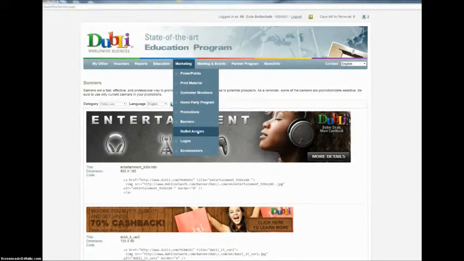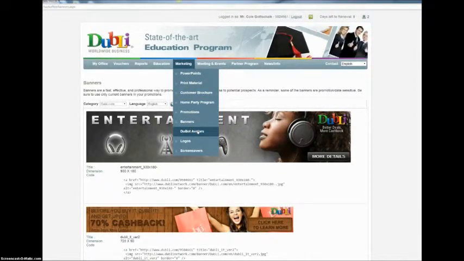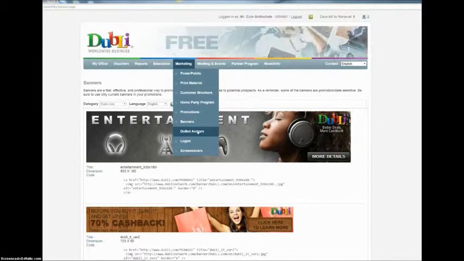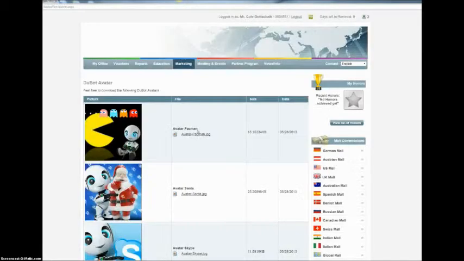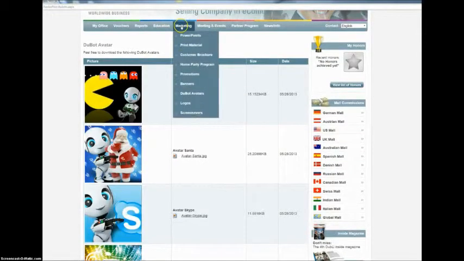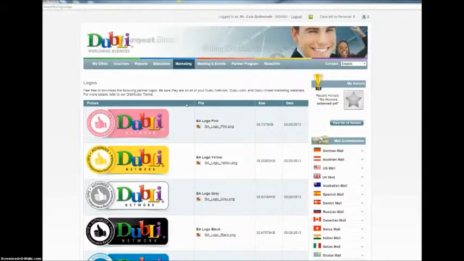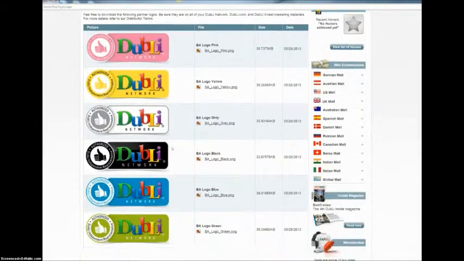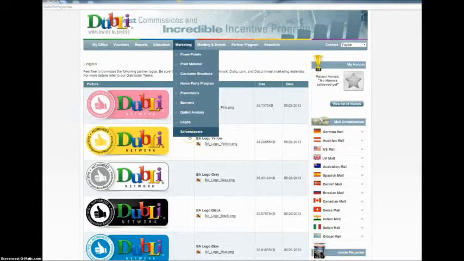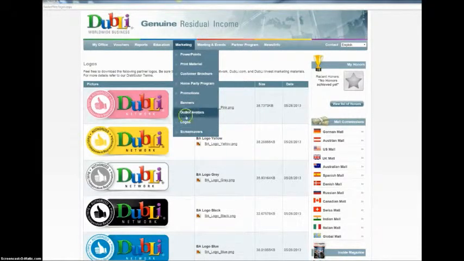The avatars, these are the avatars that are created by Dubli. These are authorized, so you can download them. You can use them in any format, whether it's print or online, that you wish to do so, and they're all right here for you. Same thing as it relates to the logos. People will ask, will the company let us do some promotions and that type of thing? And the answer is absolutely. They even create the materials that are available for you to do that. So when you come back here, here's the logos, same situation, just download them, and you're pretty much good to go. The last thing under here is a screensaver, and that's for those that like to use those kinds of things on their computers. So that's all under marketing.